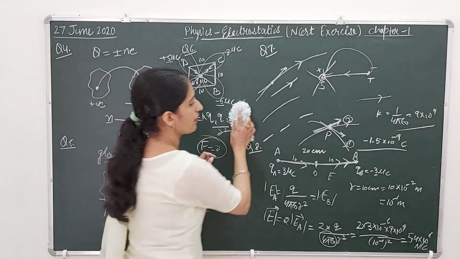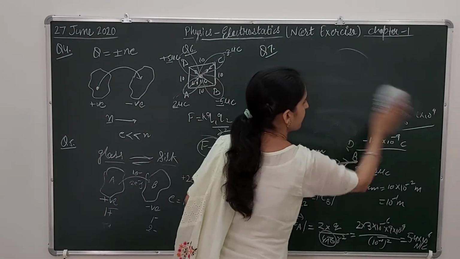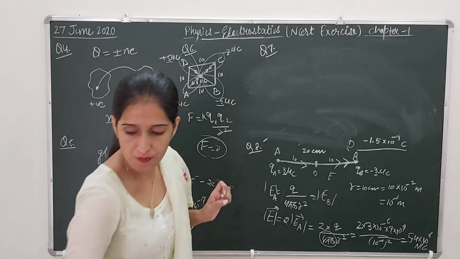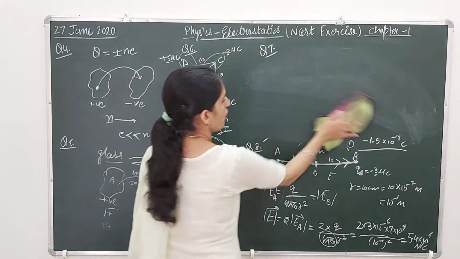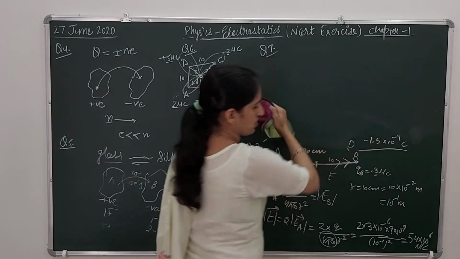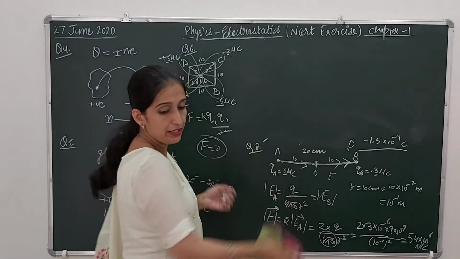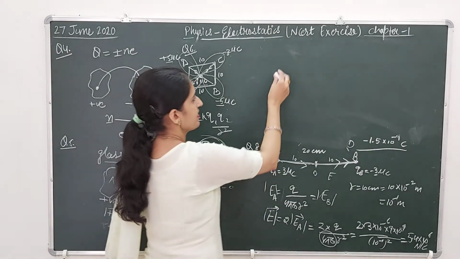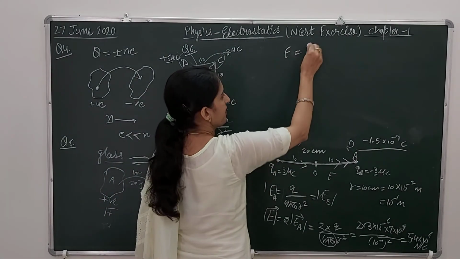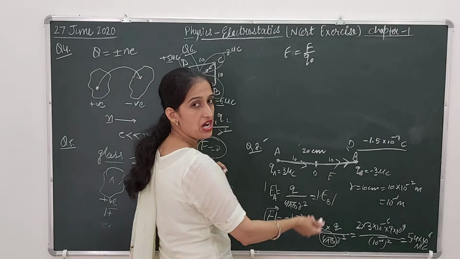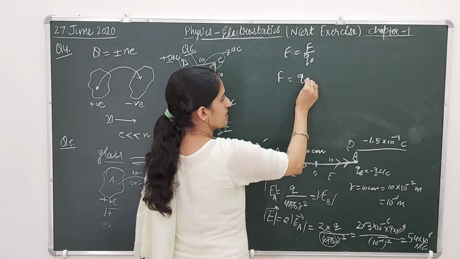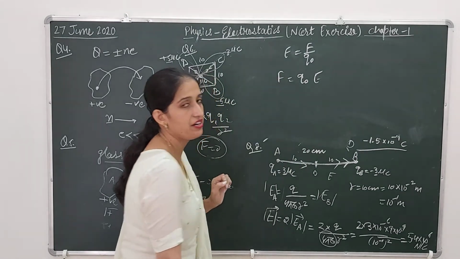Students, we have already found out the electric field intensity at point O, which is due to the presence of two equal and opposite charges. And if we know the value of electric field intensity, we know electric field intensity is given by force per unit charge. So we can say force is given by the charge into electric field intensity.